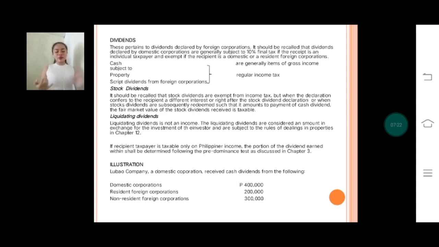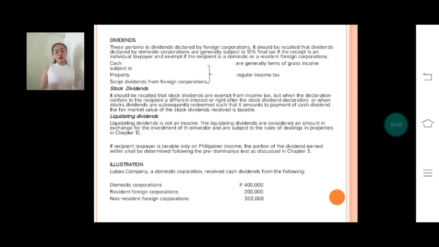So stock dividends and liquidating dividends. Regarding stock dividends, it should be recalled that stock dividends are exempt from income tax, but when the declaration confers on the recipient a different interest or right after the stock dividend declaration, or when stock dividends are subsequently redeemed such that it amounts to payment of cash dividends, the fair market value of the stock dividends received is taxable.